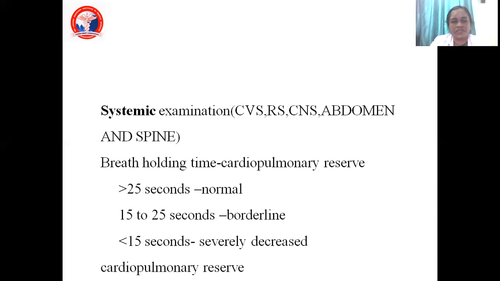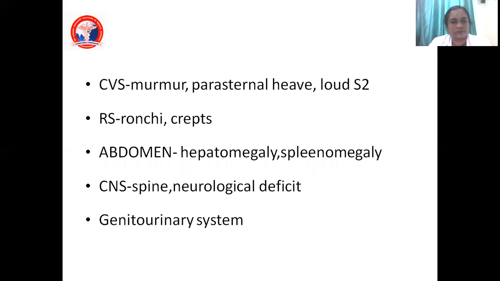Another important test we want to do, a test for the cardiopulmonary reserve, is the breath holding. What is this breath holding? You ask the patient to hold his breath and wait, check. Now, if it is more than 25 seconds, yes, the patient is normal. He does not have any respiratory or cardiovascular untoward events. But if it is less than 15 seconds, it is severely decreased. The cardiopulmonary reserve is severely decreased, and we have to go in for a workup like pulmonary function tests for these patients.